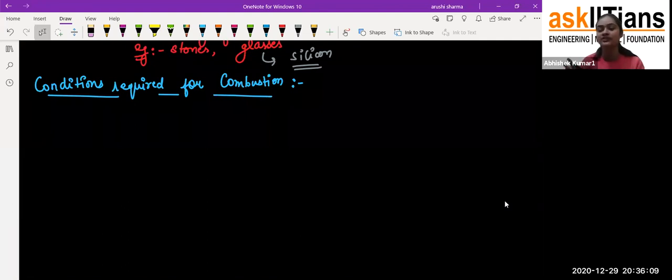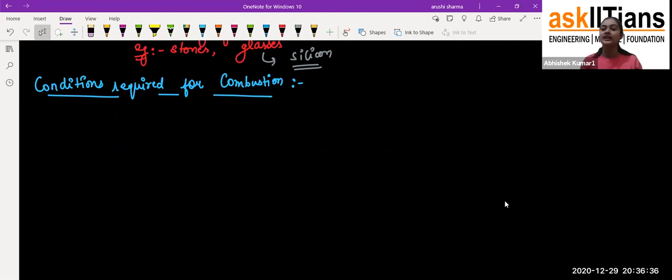So we have oxygen everywhere, but why is everything not undergoing combustion? Because there are three requirements for it. First of all, it should be a combustible substance. You will say, ma'am, you said that our human bodies are also carbon compounds, so why are we not undergoing the combustion process? Because we are getting oxygen, exactly.